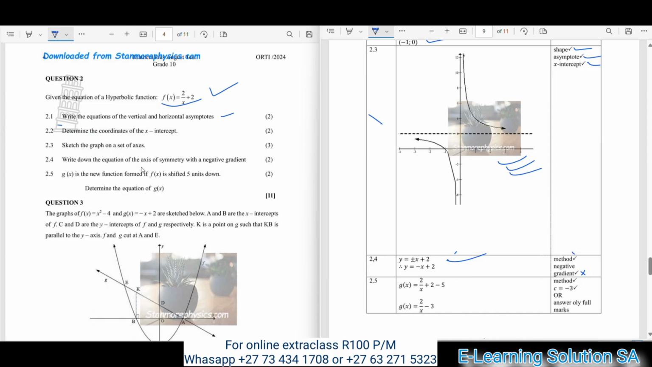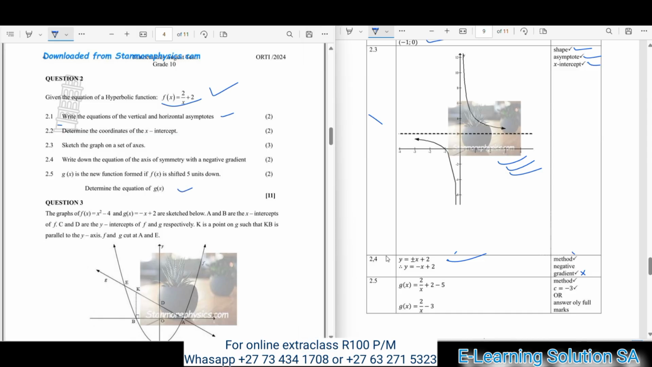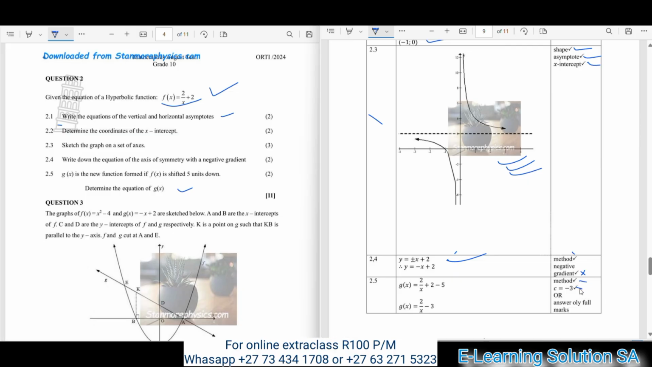Okay guys, now let's move over to question 2.5. g of x is the new function formed if f of x is shifted 5 units down. So determine the equation of g of x. Okay guys, so it's 2 marks here as well. You get 1 mark for identifying your method, and another mark. Okay, you must make sure that you get this equation of g of x correct. So this was your final answer. So I'm hoping that you are seeing here and you are getting a clear picture.